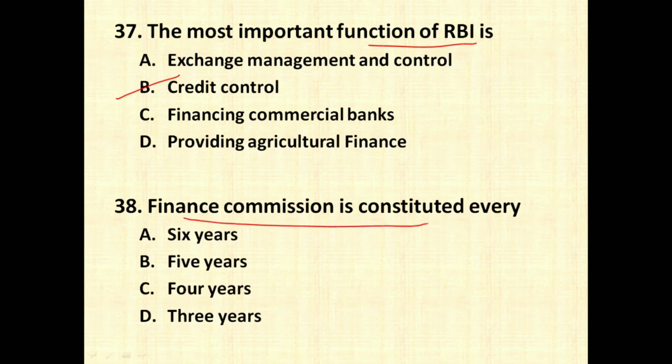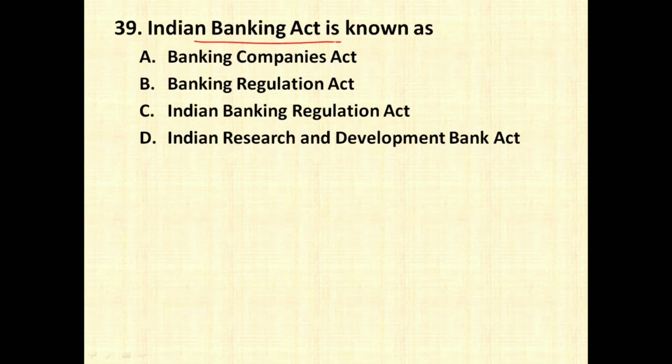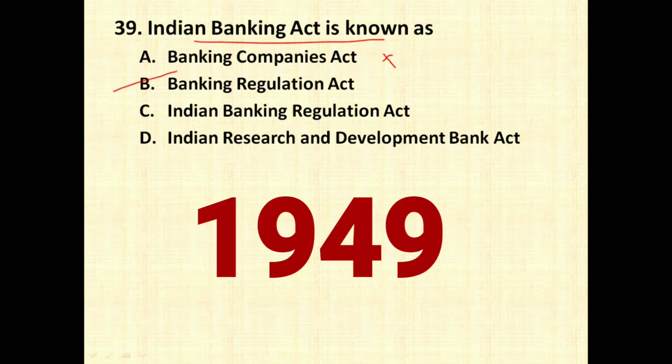Finance Commission is constituted every 6 years, 5 years, 4 years, 3 years. So it is constituted every 5 years. Indian Banking Act is known as Banking Companies Act, Banking Regulation Act, Indian Banking Regulation Act, Indian Research and Development Bank Act. So the correct option is option B, that is Banking Regulation Act of 1949.